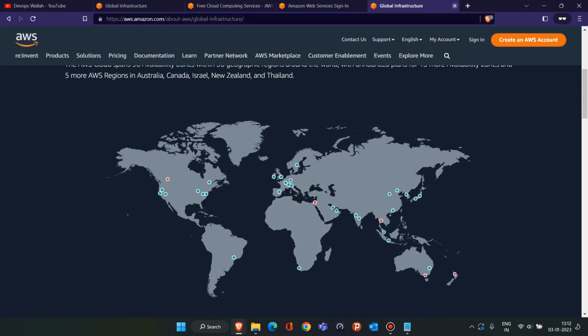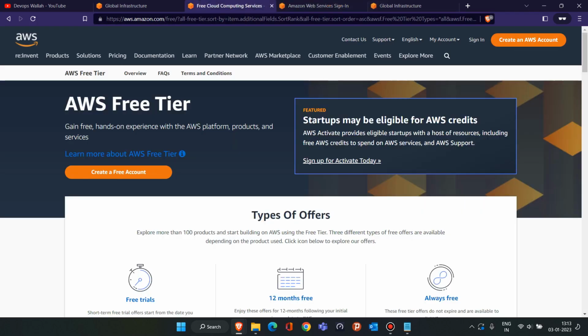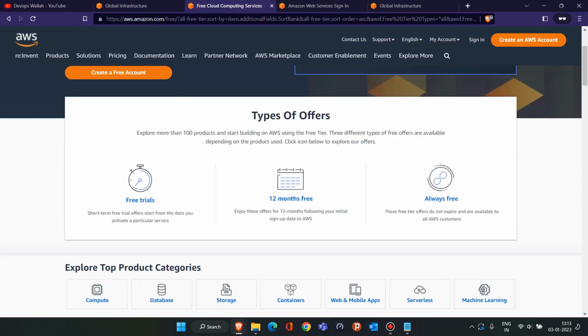The first thing you have to do is click on Create an AWS account. If you click on this, you will come to this page, where you can see the AWS Free Tier. AWS provides you 12 months of free access, and that will be more than enough to do all our practicals related to this DevOps training. It will be totally free. You have to click on Create a Free Account here, and a new page will open.